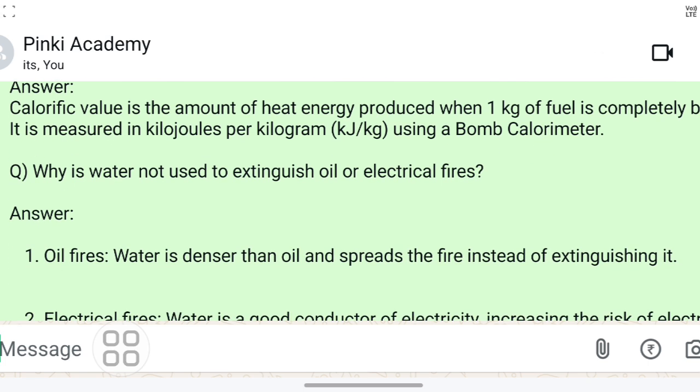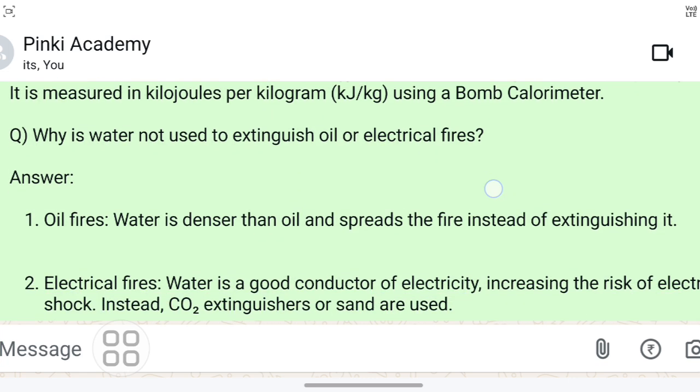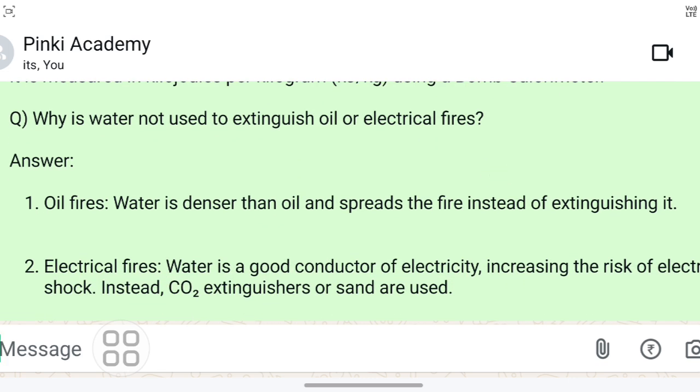Okay, next, why is water not used to extinguish oil or electrical fires? Very important question. You please write down this answer, because 2 questions from this topic have already come into exams. Who knows, you may get the same question again. So write down this question and answer.